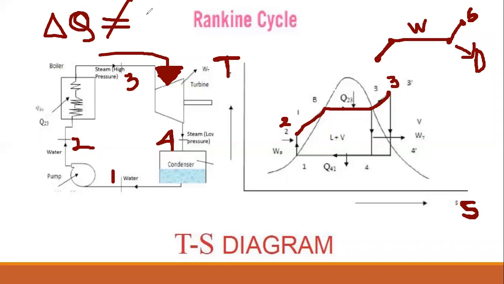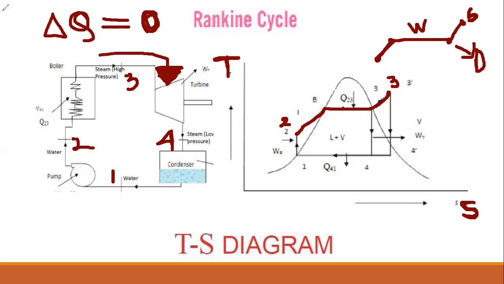So del Q will be 0. That means there will be no change of heat. That is known as an isentropic process. Always remember isentropic means no change of heat. That means no heat enters the turbine from outside, and no heat goes outside from the turbine. So no change of heat from inside to outside.